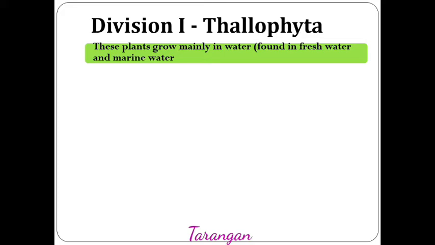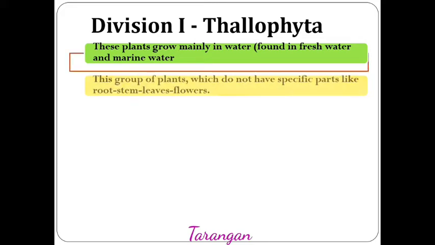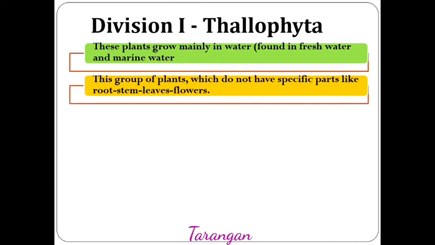Plants under this division mainly grow in water. Some plants are found in fresh water and some are also found in marine water. This group of plants does not have specific parts like root, stem, leaves or flowers. Their body is like a flat thallus.